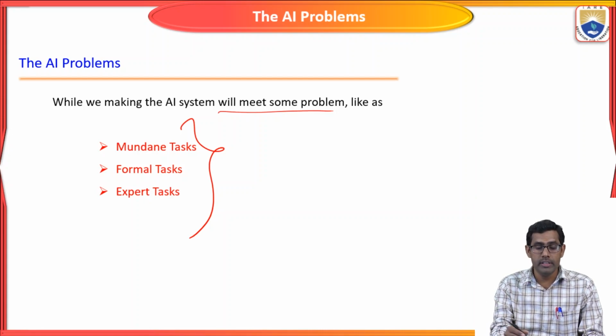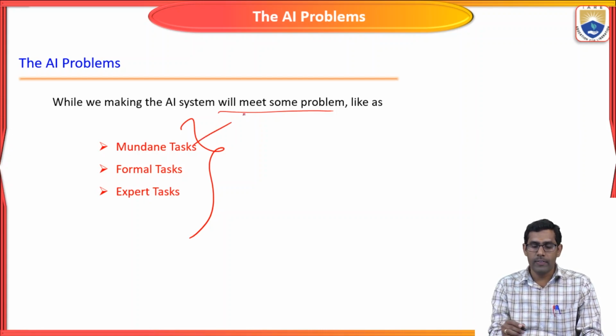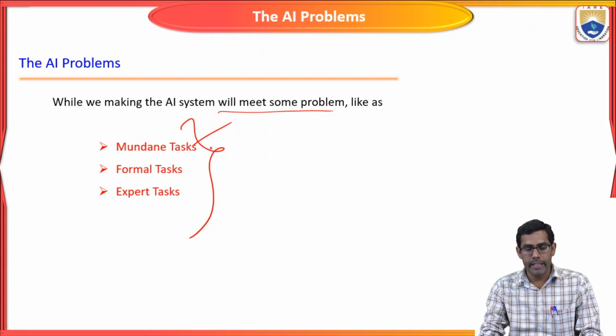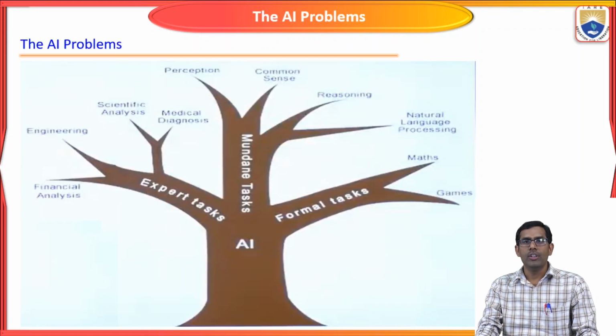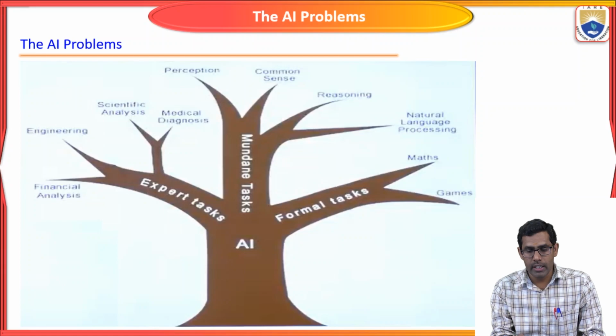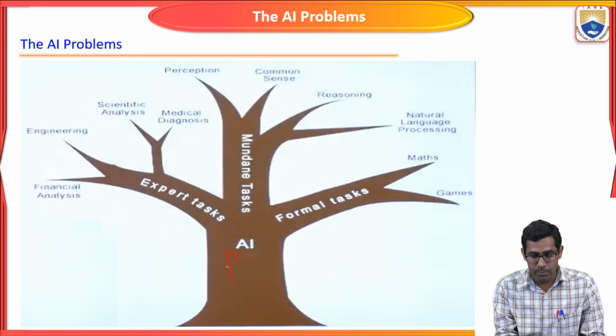Okay, so we will see them one by one. First, we will see all the three AI problems in a single tree. This one here is the AI problems.